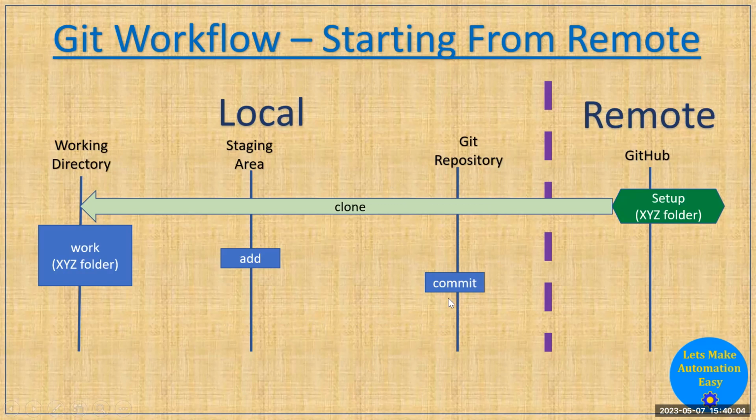So after you run the command, your changes will be here, and now your changes are ready to fly to the GitHub server. For that purpose, you have to run a command called push. After the push command, whatever is available in your Git repository area will directly go to the server here, and you can check it there.